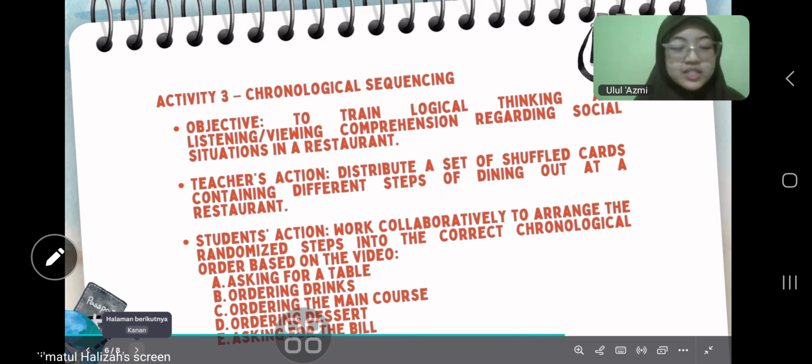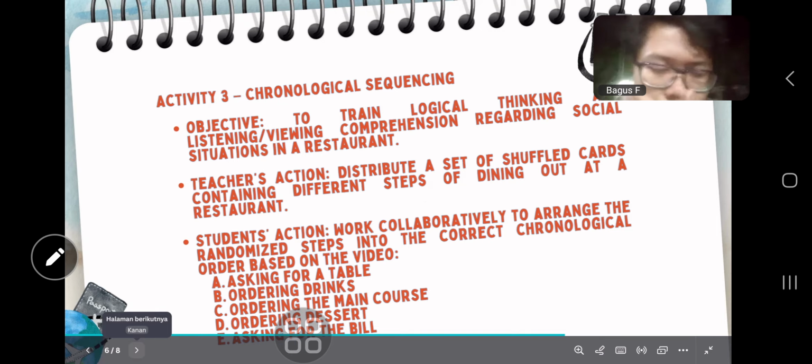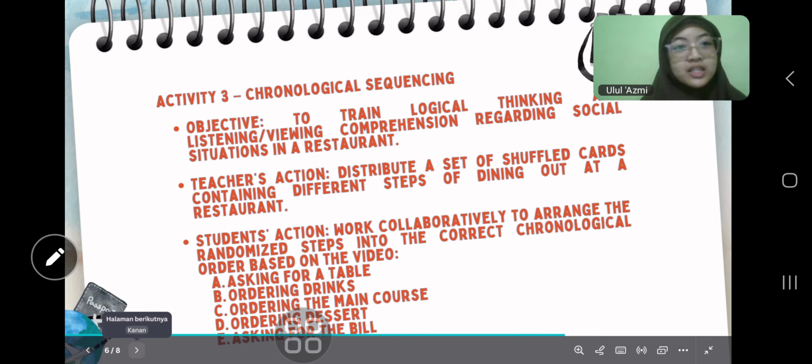For the next activity, which is the third activity, students will do a chronological sequencing task. The objective of this activity is to train students' logical thinking as well as their listening and viewing comprehension by identifying and arranging restaurant activities in the correct order based on the video they watch. First, the teacher divides the students into groups and gives each group a set of shuffled cards. Then students work collaboratively to arrange the cards into the correct chronological order based on the video.